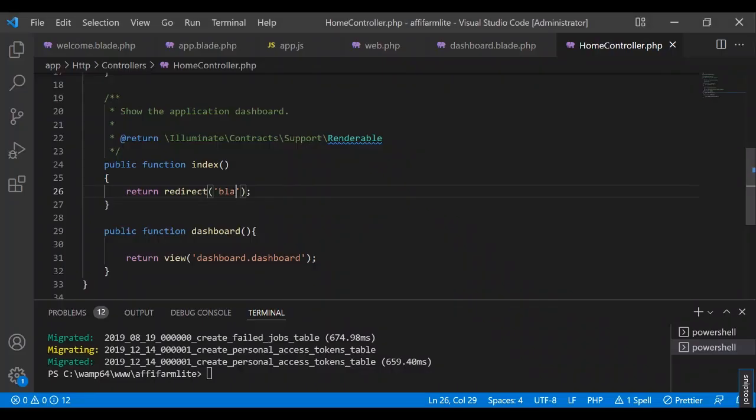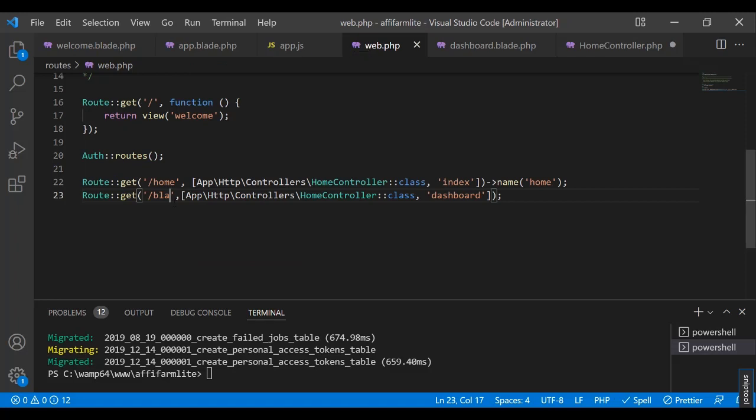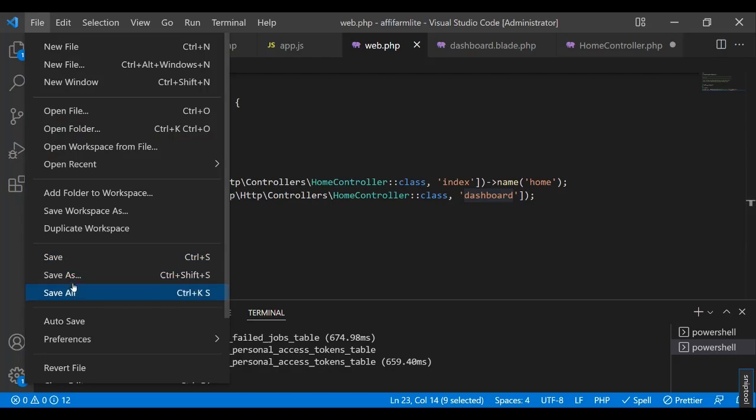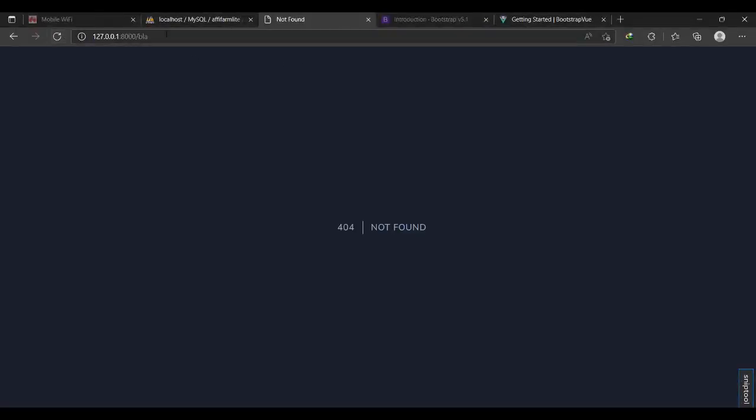So I'll go ahead and change this to dashboard, and then again go back to our route and change it back to dashboard. Great. When I refresh again, it should be able to take us to, so blur is not found. If I click on home, it takes us to dashboard.